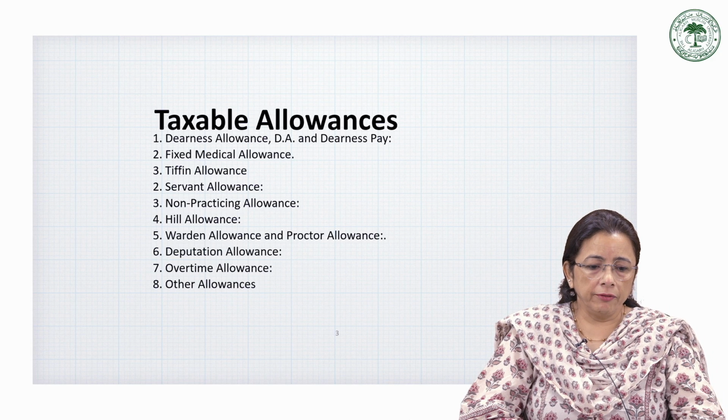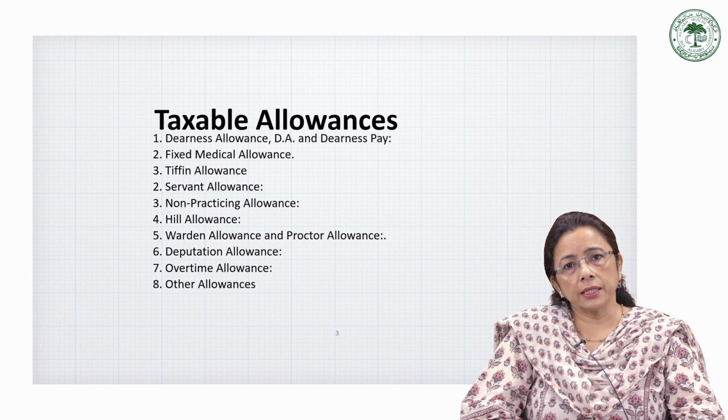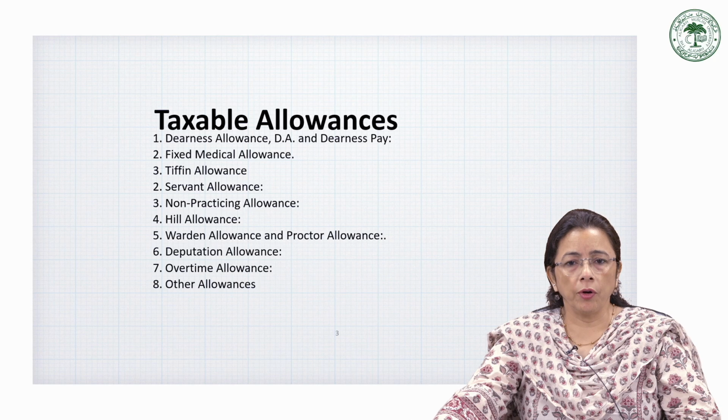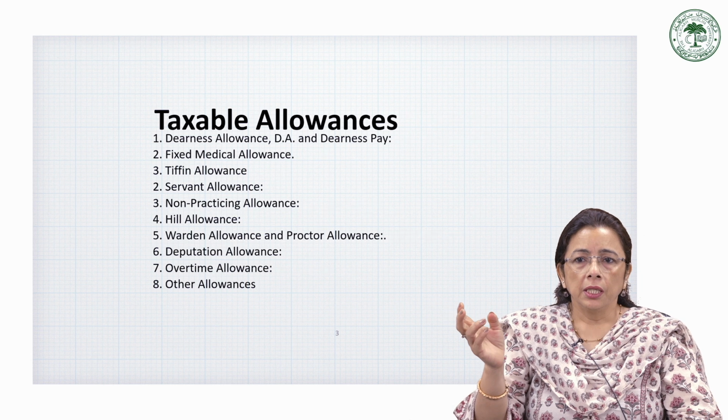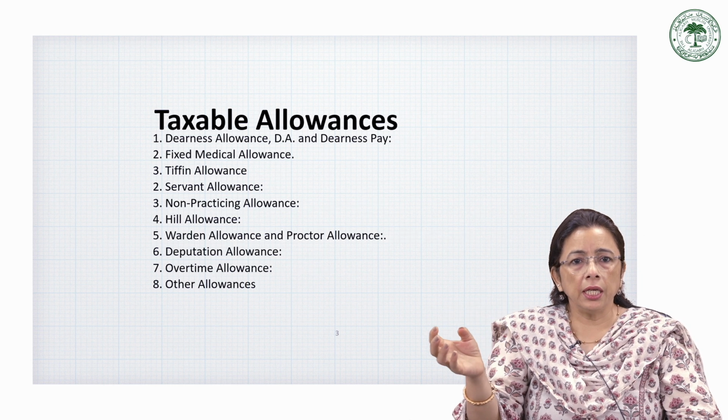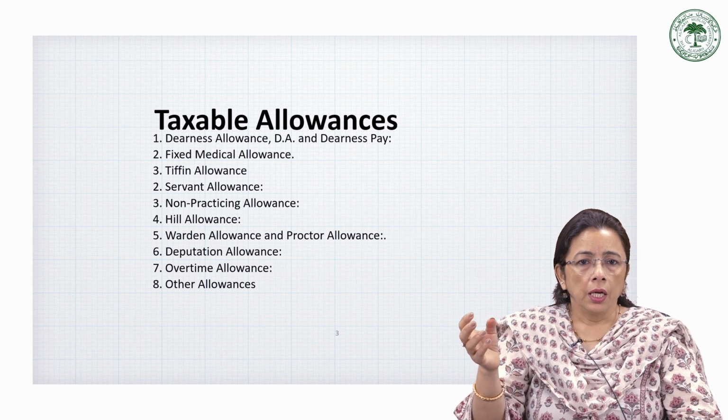After warden, we have the deputation allowance. Deputation allowance is granted when an employee is temporarily sent on deputation to another department, organization or city for official duties. It is fully taxable, obviously.